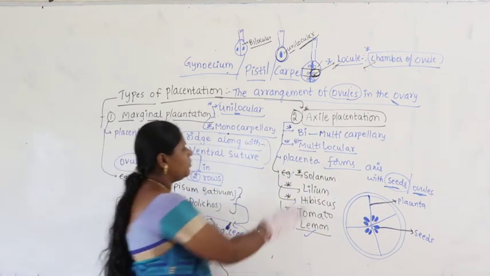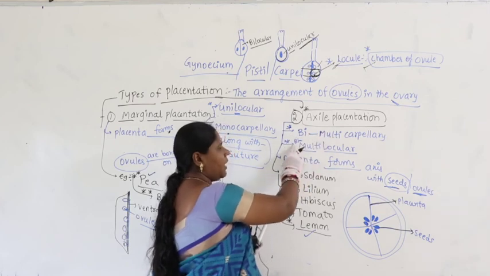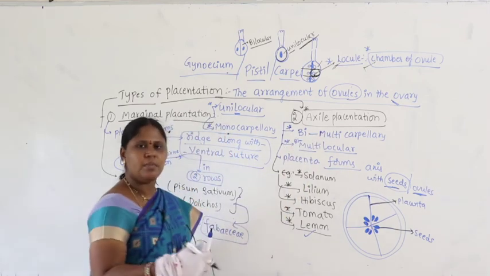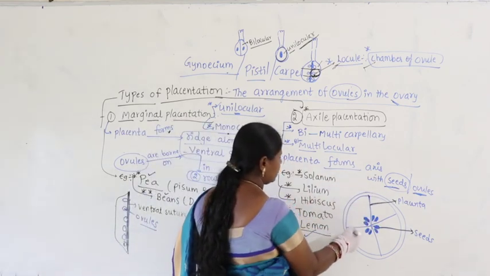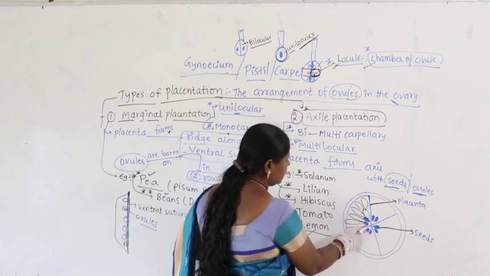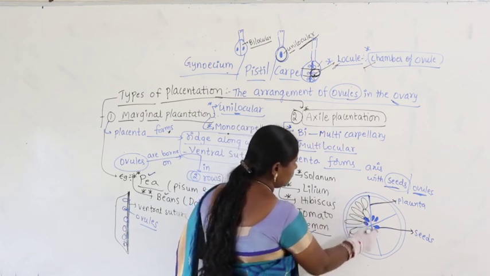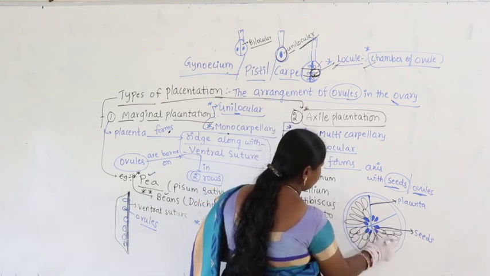Here, bi to multicarpellary, there may be 2 or many carpels, bi to multilocular, 2 or many locules. The placenta forms the axis, and you know all will be like this in lemon, yes or no. You can see it is juicy, succulent, storing mucilaginous fluid.